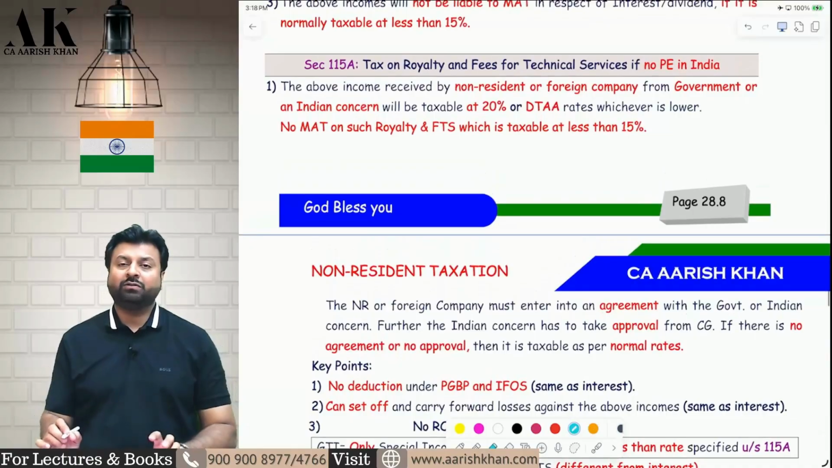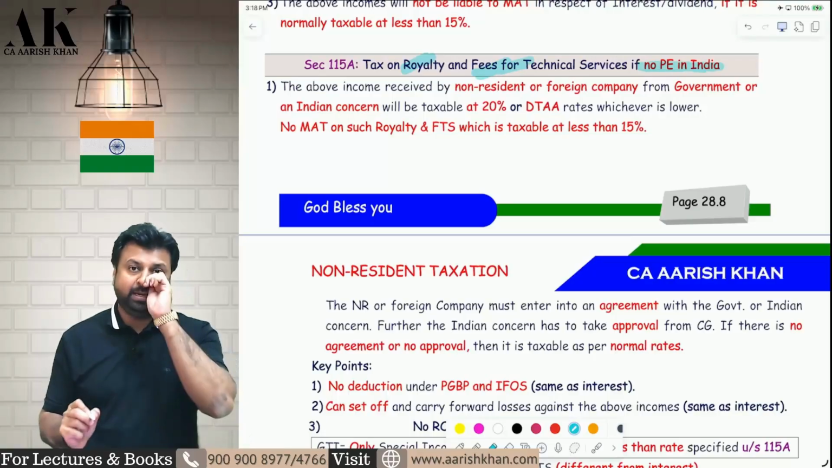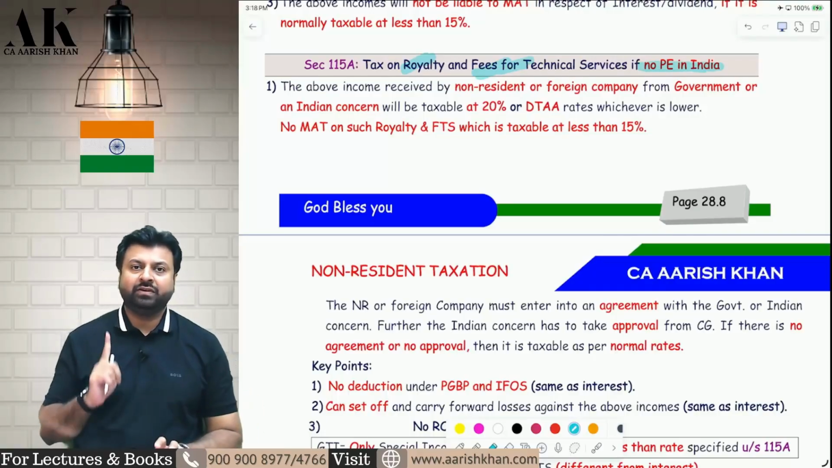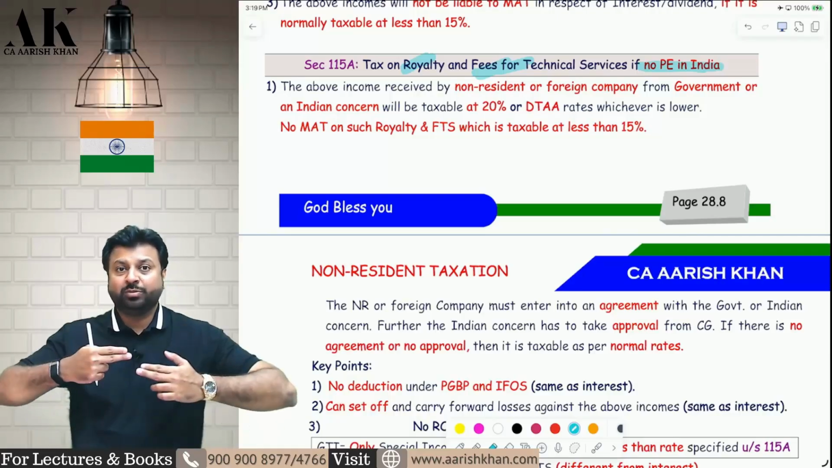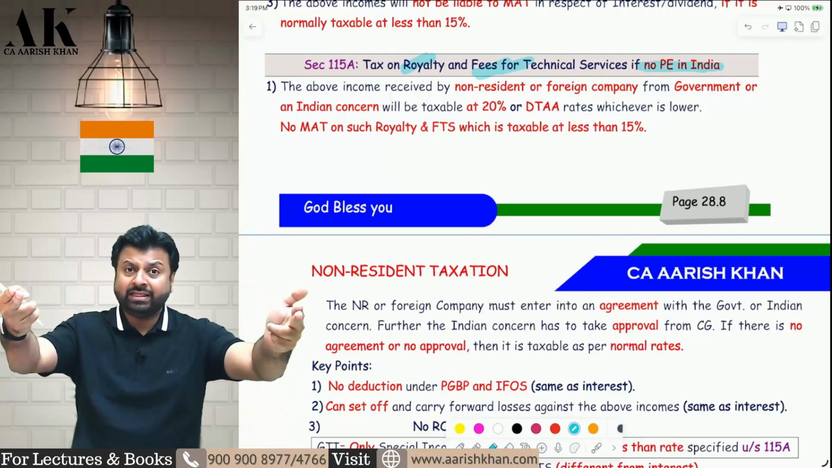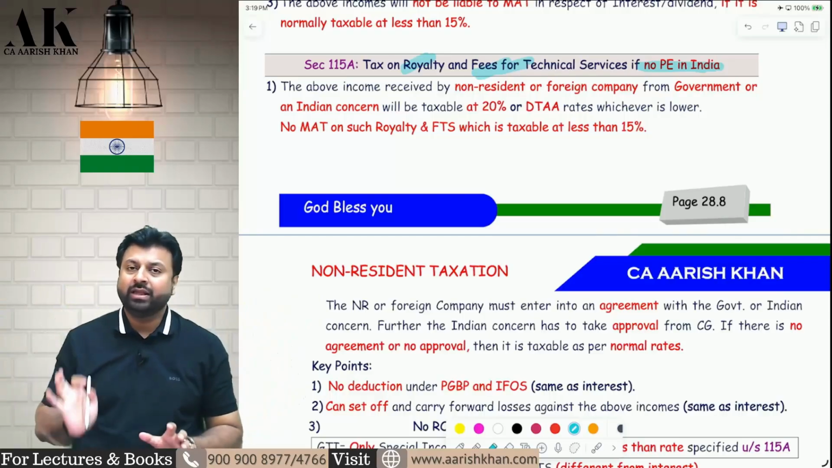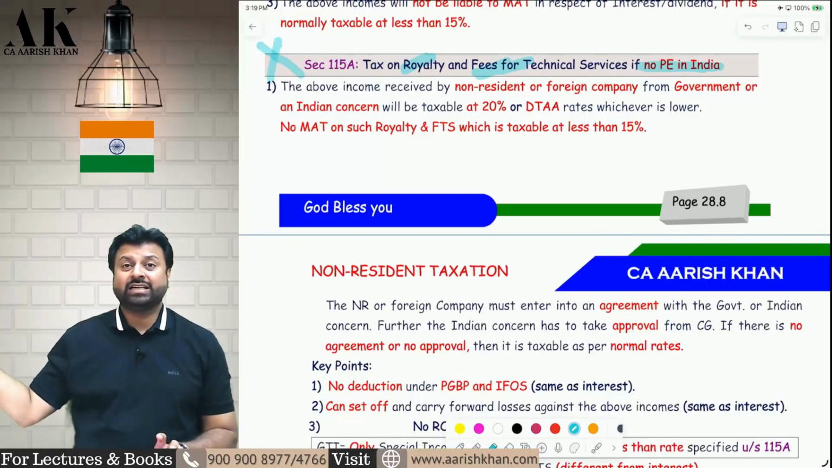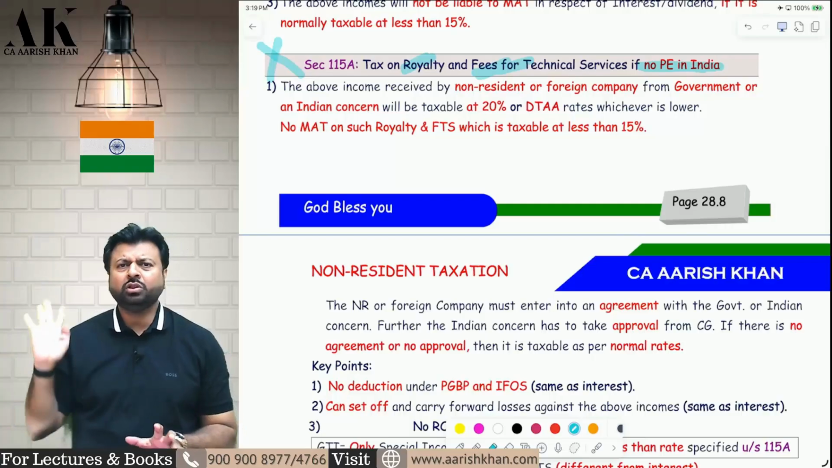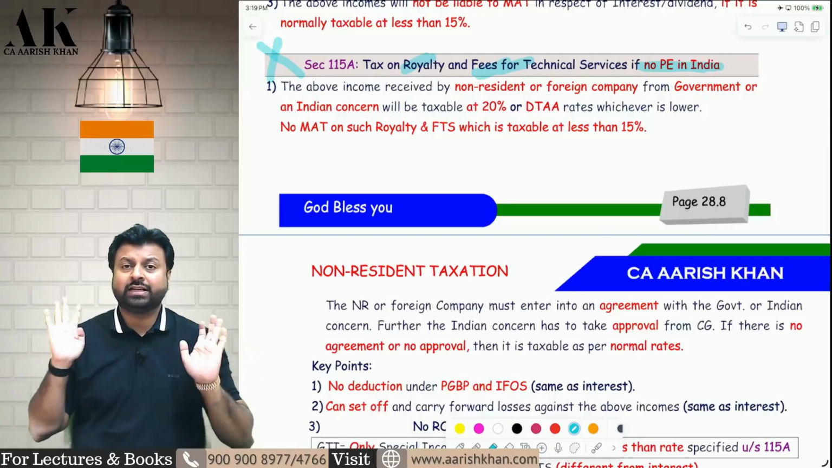Now, let's talk about 115A, which talks about royalty and FTS if there is no PE in India. See, if you want to come under 115A, you have to fulfill two conditions. First, you should not have a permanent establishment in India. Second, there has to be an agreement between the non-resident and the Indian company, and that agreement should be approved by the central government. If these words are not there in the exam, you cannot come under 115A. Then you have to tax the royalty and FTS as per the normal tax rate. For a foreign company 35%, for other than a foreign company, whatever is the normal tax rate that you have to apply.